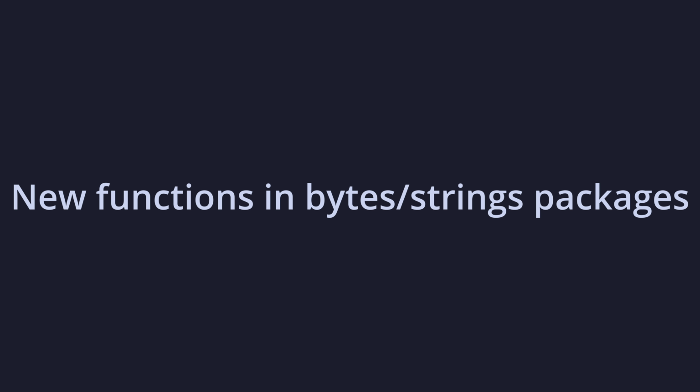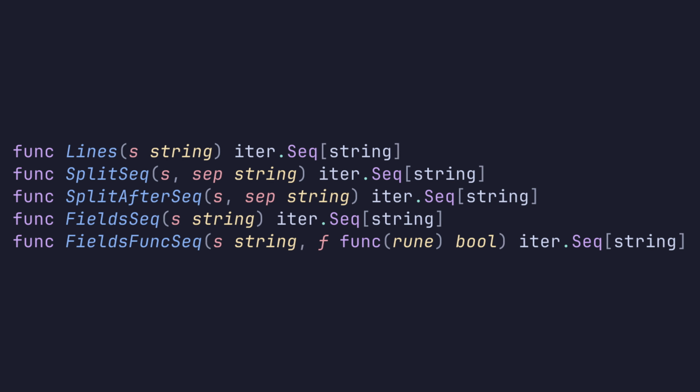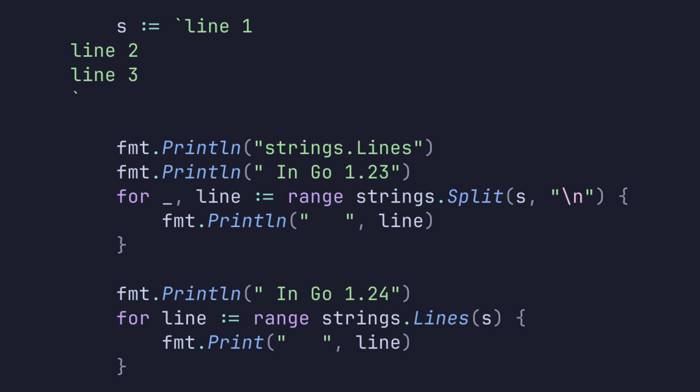Go 1.24 introduces new functions to the bytes and strings packages for working with iterators. Both packages introduce the same functions, so I'll go over them using only the strings package. All of these functions have the benefit of being able to iterate over a slice of data without having to allocate memory for the entire slice. Only the element pointed to by the iterator is allocated. Lines returns an iterator over the newline terminated lines in the string.